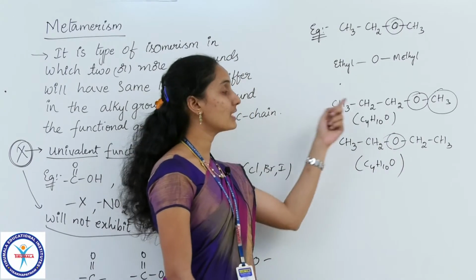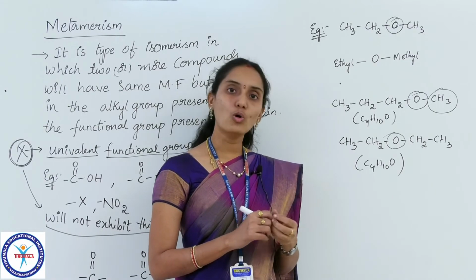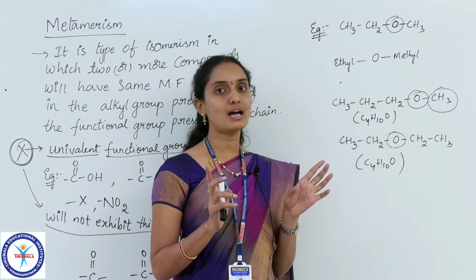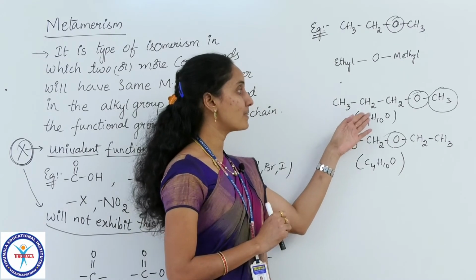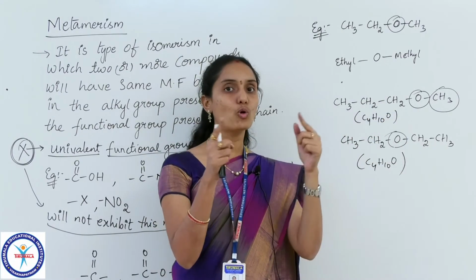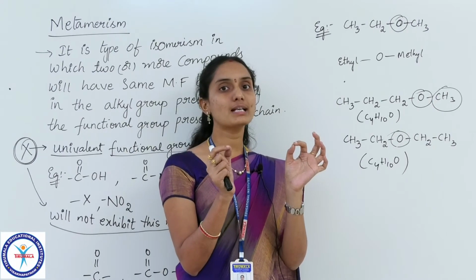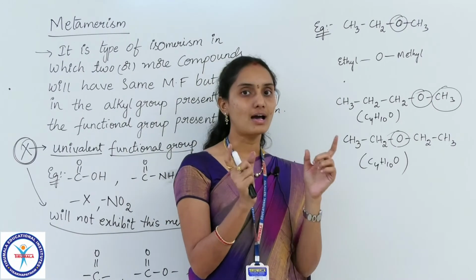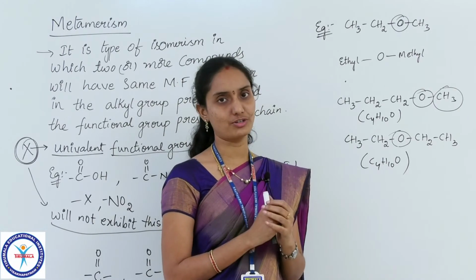The difference in these two compounds is just that the ether group, that is the O group, is linked to different carbon chains on either side. But the same number of carbons, hydrogens and oxygens are present in the overall compound. The linkage was different, a difference in the alkyl substituents, that is the alkyl chains attached to the functional group.